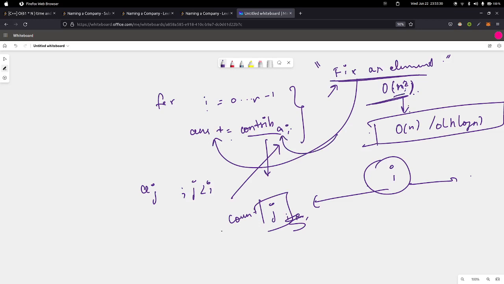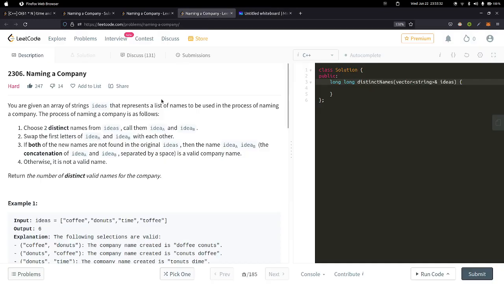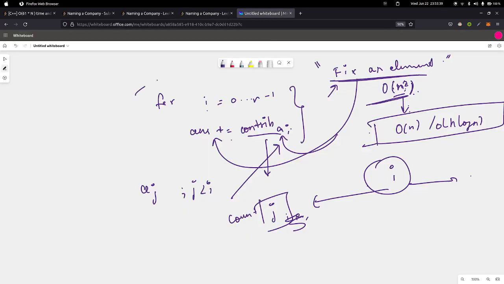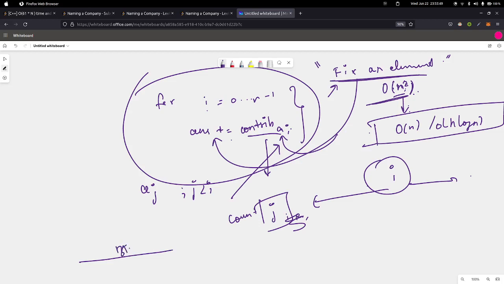Okay, so this is the first thing. Now I think how to reduce the time complexity is clear. So now that we have a high level overview of how to solve this problem, we can move on to actually having a solution. So till now we have seen the brute force solution, and in general how to reduce the time complexity of such solutions from order of n squared to order of n or n log n, right? So this is the high level overview of our solution. Okay, so this is how it's going to be.